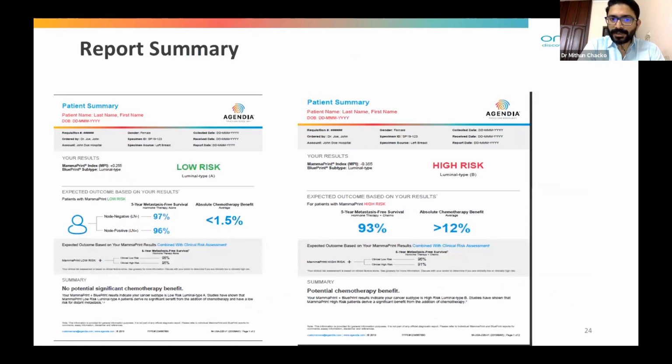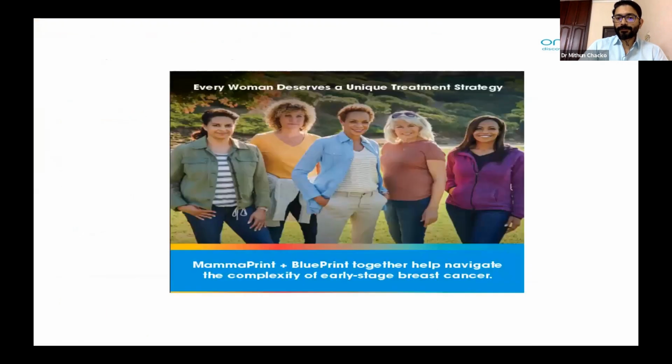If you see the first one showing MammaPrint low risk, luminal A type, and the second one, the MammaPrint score of 0.35355, it's a high risk luminal type B, and they specifically show the benefit of chemotherapy. In the first one, the absolute benefit of chemotherapy is less than 1.5%, and in the second one, it is more than 12%. So it's very easy to decide regarding the adjuvant treatment when we are using this comprehensive genomic profiling.